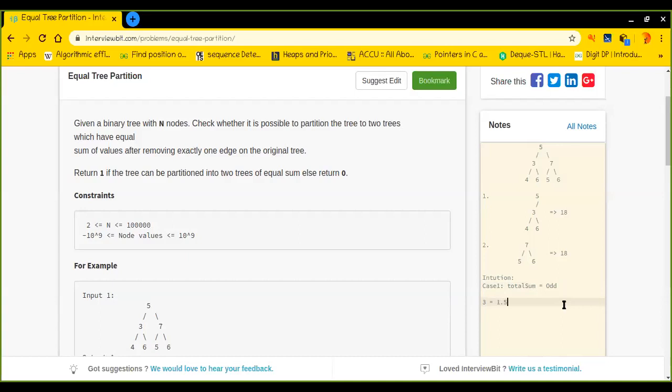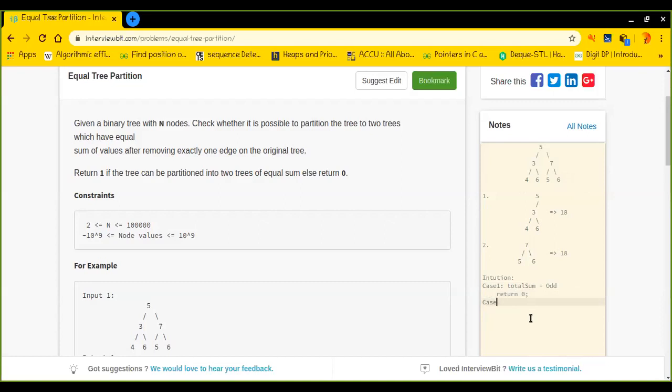We can do it using 1.5 plus 1.5, but there is no decimal here, it is completely whole numbers. If the number is even, like 2 plus 2, then only we can divide it into two equal halves where the sum is exactly the same, but we cannot do it with an odd number. So in case 1, I can simply return 0, isn't it?